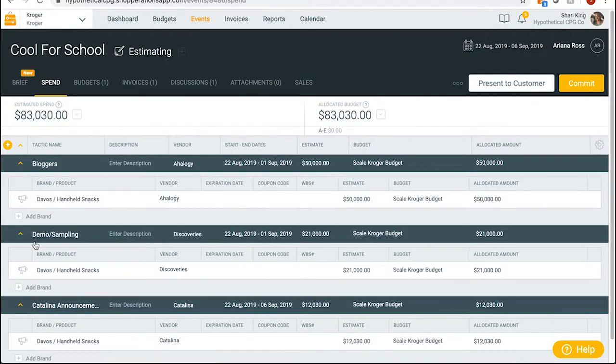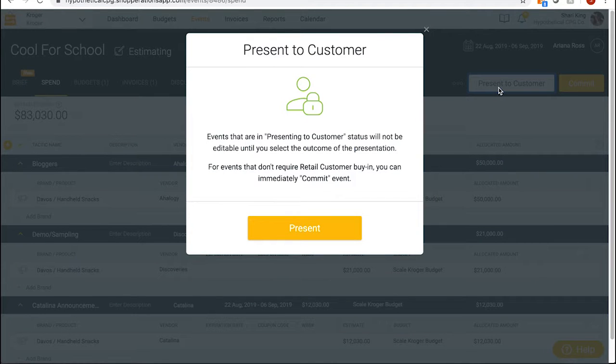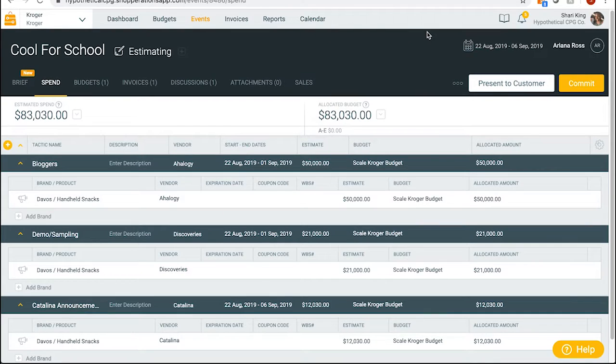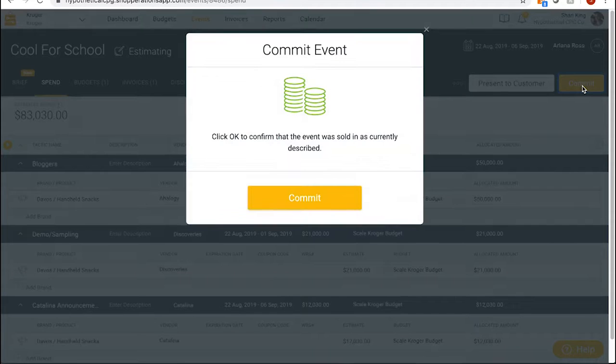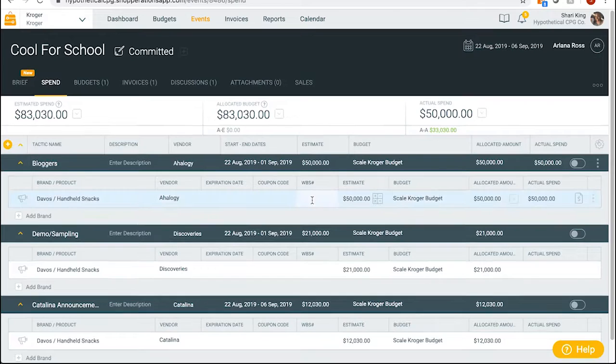Every new event created will assume the estimating status. If you are leveraging this event to negotiate with retail customers, the optional status of presenting to customer is available. You can move an event to committed status, skipping the presenting to customer step, or you can commit an event after it has been presented and approved.